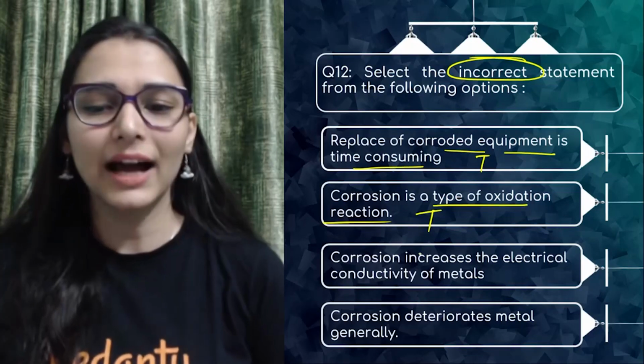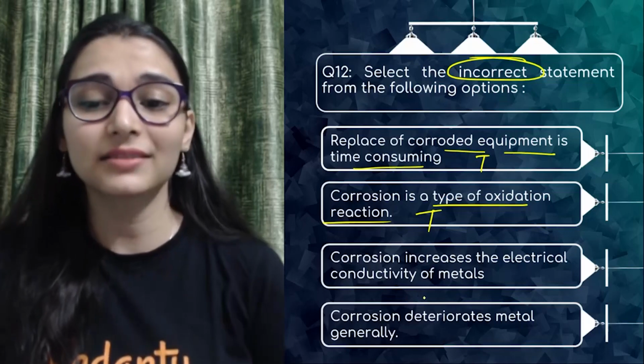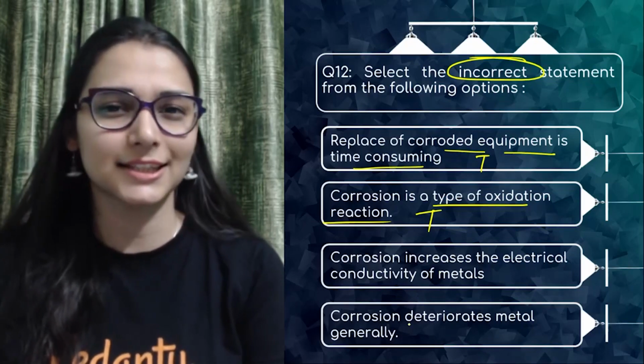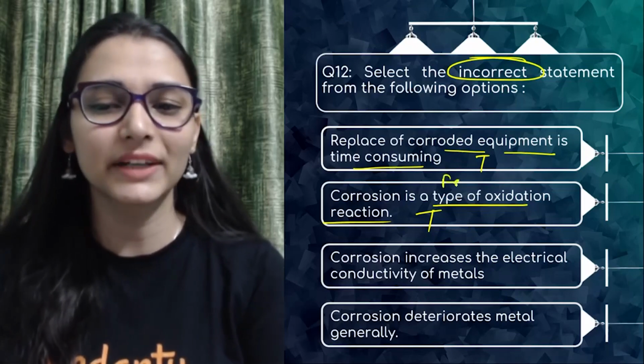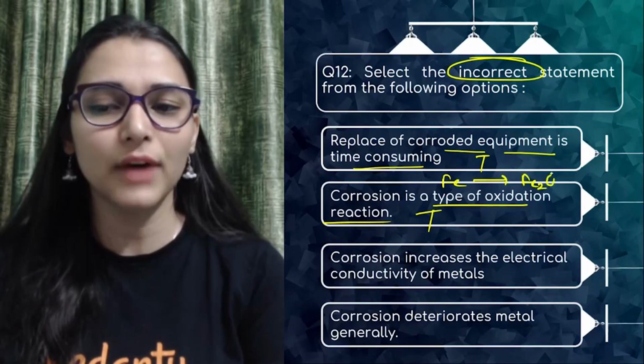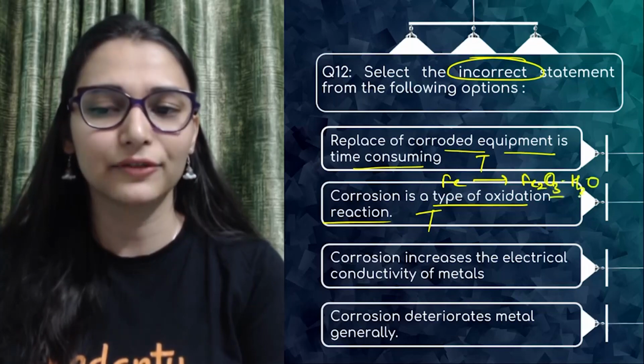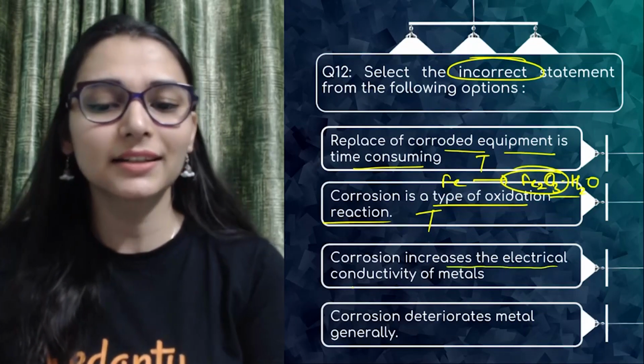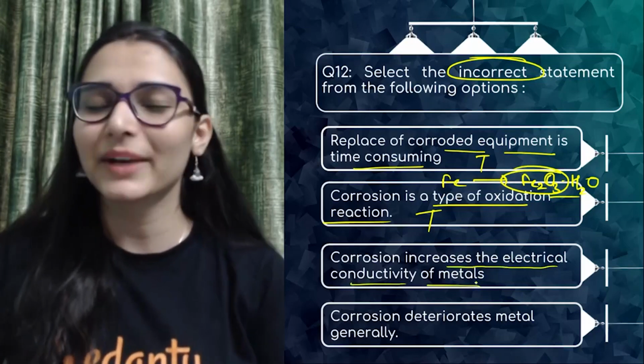Corrosion is a type of oxidation reaction. Absolutely. So you have seen corrosion. Is it an oxidation reaction? Think about it. Yes. Definitely. You can take the example of iron. Iron gets converted to hydrated iron oxide. So that is oxidation.